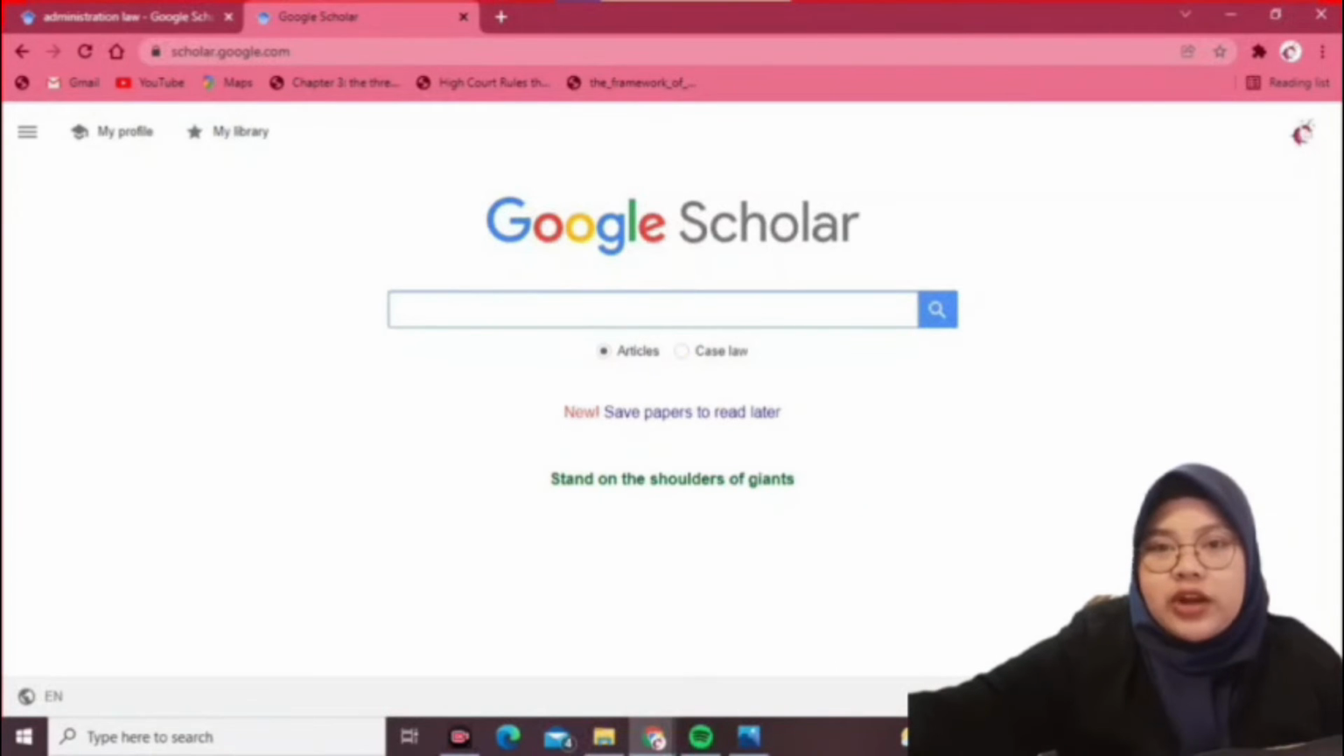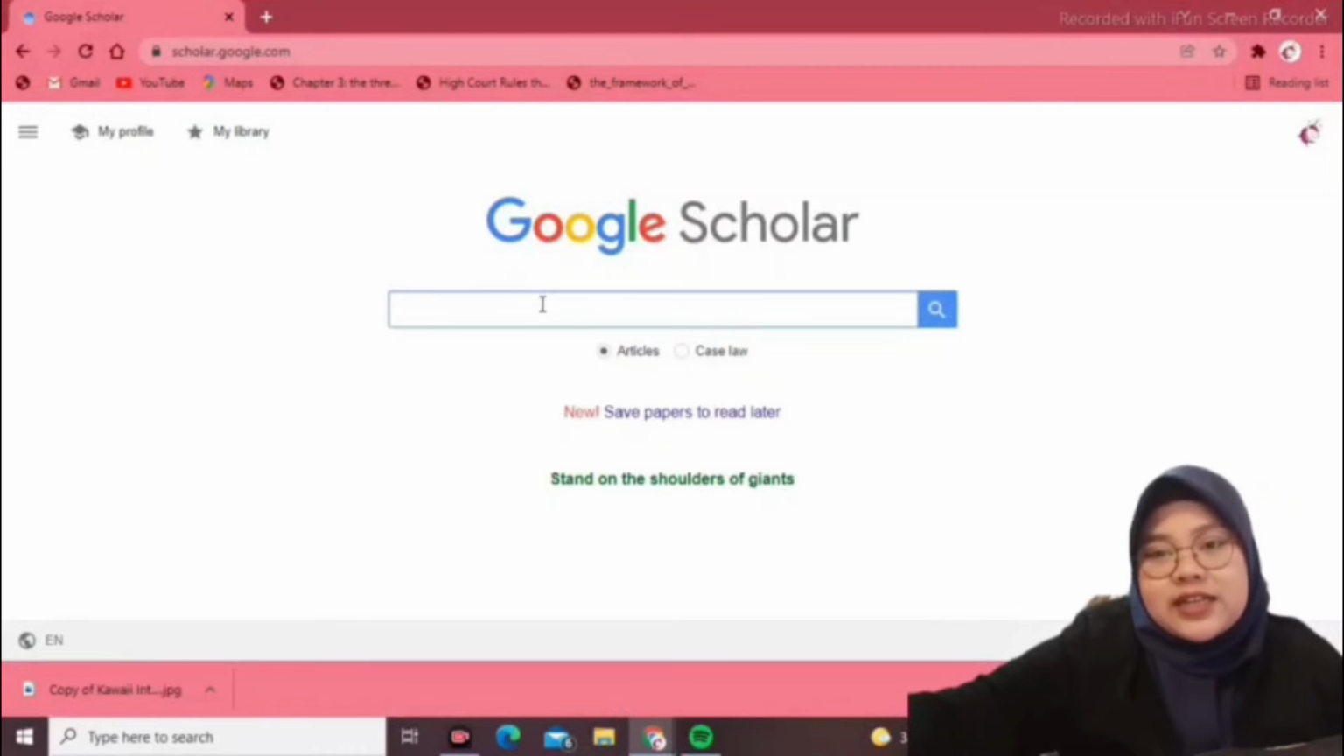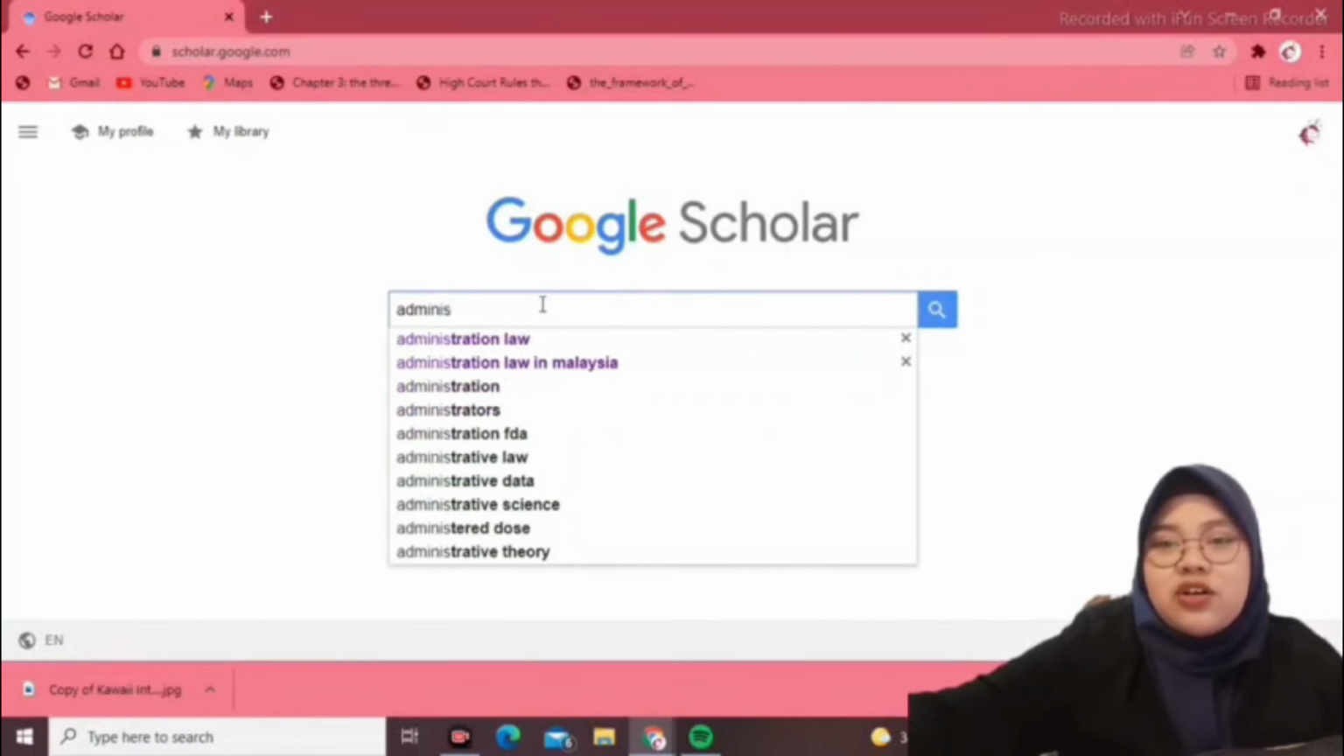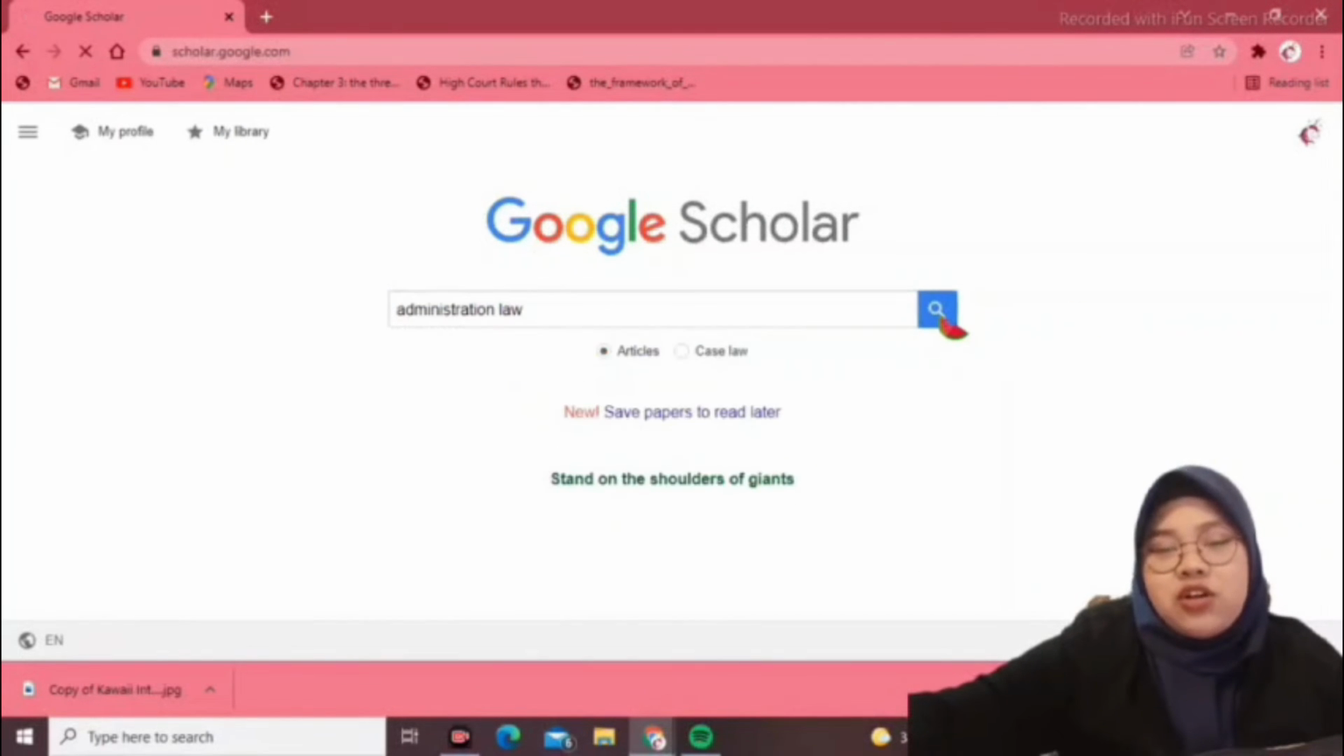You can choose either your exact phrase or the terms that you are looking for in an article or in a case law. Enter the term or phrase that you are looking for in the search bar, then click on the search button. For instance, if you are interested in administrative law, you could just type in administrative law in the search section.